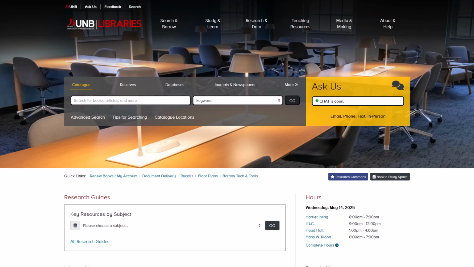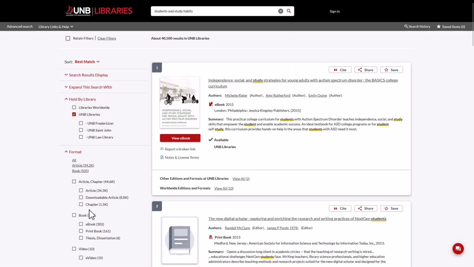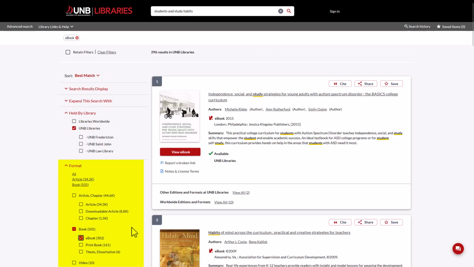If you are researching a topic, use UNB WorldCat for searching ebooks. You can search for books in UNB WorldCat by keyword, title, author, or subject. Limit your search results to ebooks only by selecting ebook under the Format options to the left of your results.